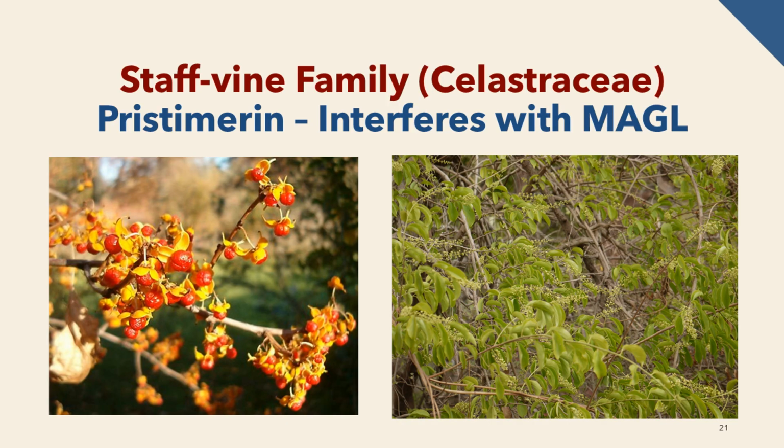The staff-vine family of plants, or the Celastraceae, contains over 1,300 species of herbs, vines, and trees found mainly within tropical climates. Many members of this family produce a secondary metabolite that interfaces with the ECS. The terpene pristimerin interferes with the activity of an enzyme called monoacylglycerol lipase, MAGL, which works to break down the endocannabinoid 2-AG, which regulates many physiological functions, including appetite, immune function, and pain management. Pristimerin offers a potential means of boosting anandamide.